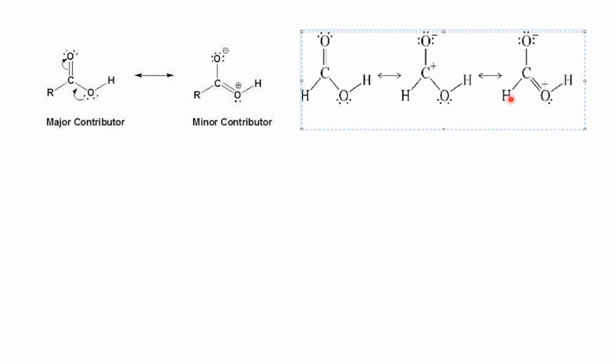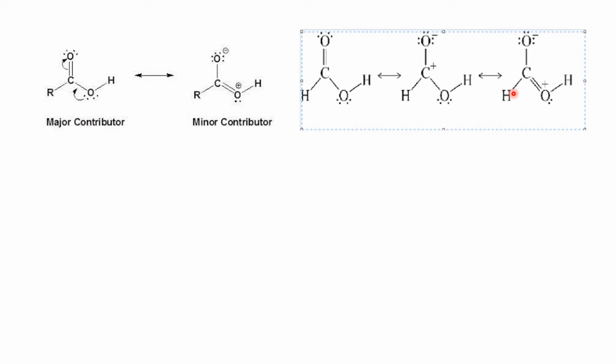And as this alkyl group is not present, there is no question of a plus I effect exerted by the alkyl group, and when there is no plus I effect, this positive charge on this oxygen atom is not partially reduced, so this hydrogen can be more easily released as H plus compared to all other members of this monocarboxylic acid series. Therefore, formic acid is the strongest acid among all the monocarboxylic acids.